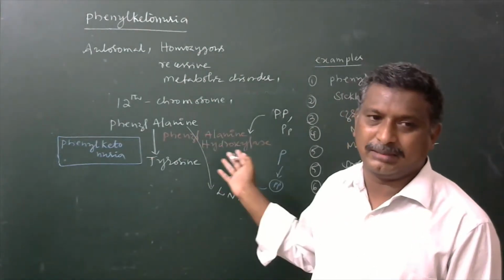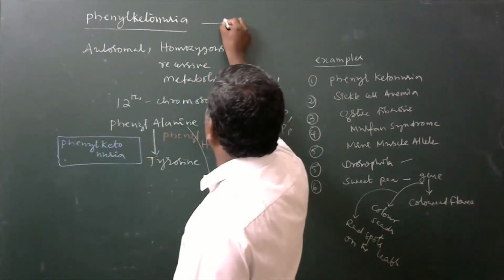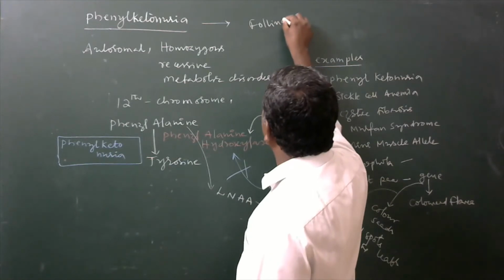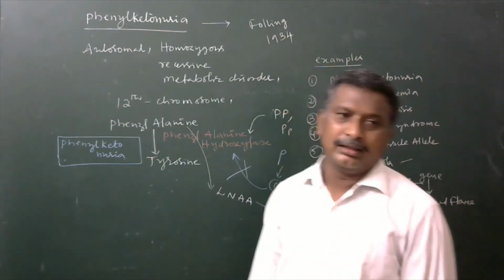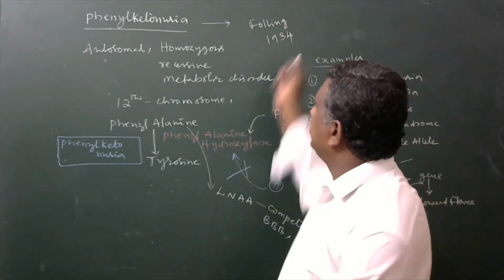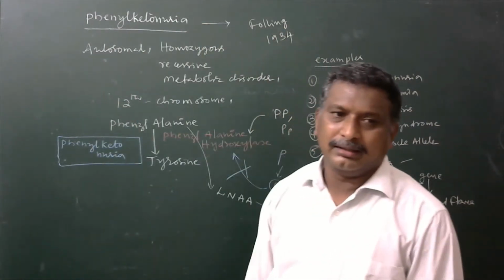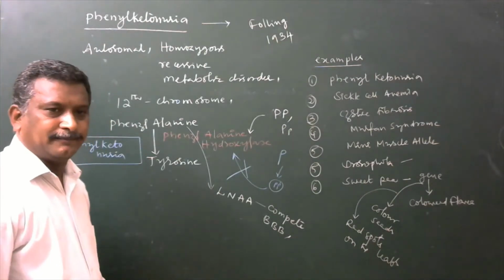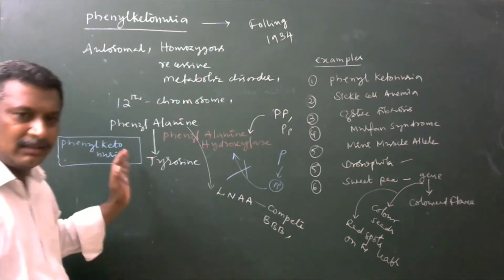Students, we have to remember this. Now, phenylketonuria was observed by Folling in the year 1934, in the metabolism of phenylalanine. What are the secondary characters developed in phenylketonuria?